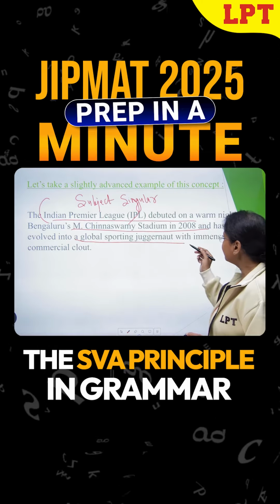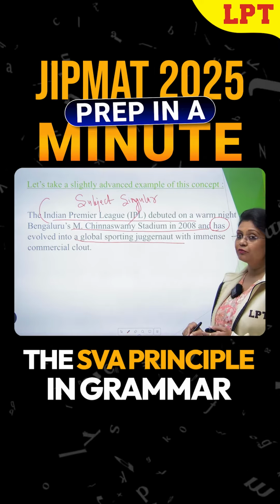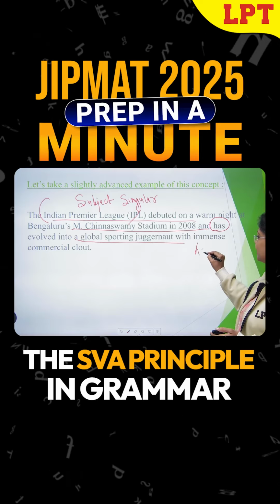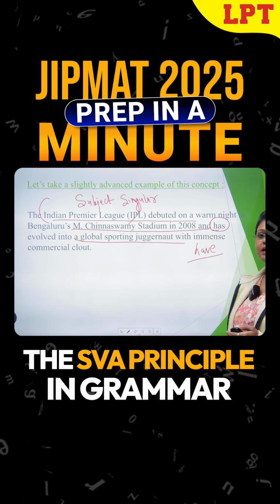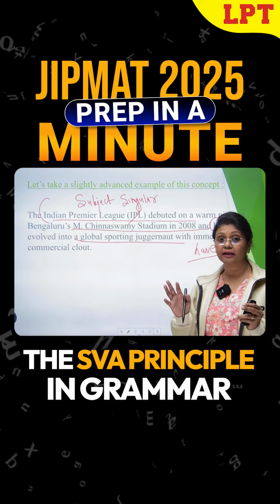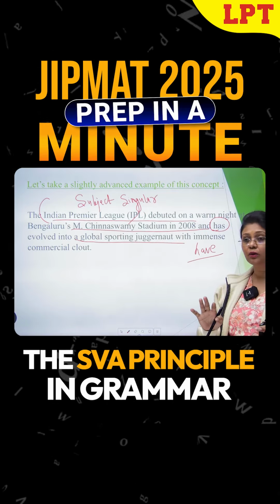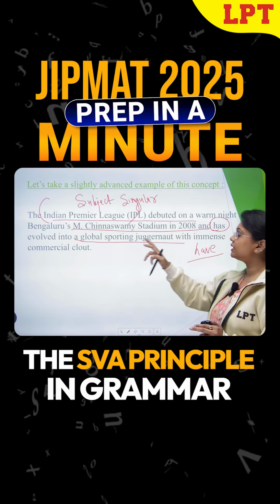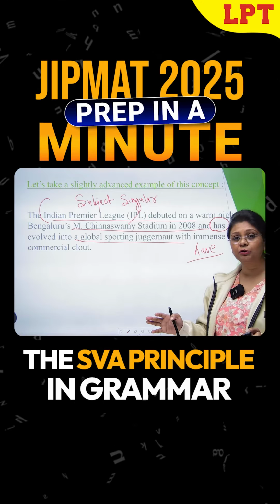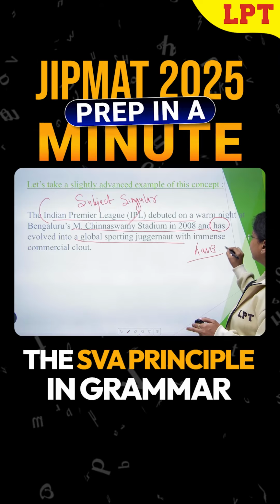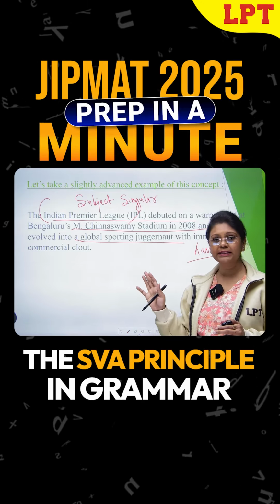So you have a verb here which is has evolved. If I had given have here in the sentence, right? This would have meant that there is an error in this part of the sentence. Because we have Indian Premier League which is singular, we have used here has evolved. If we were talking about leagues here, we would have used have. I hope this makes sense to you, right?